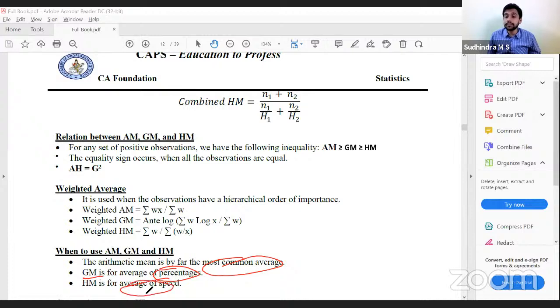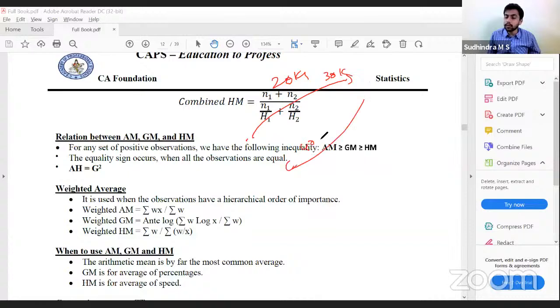We had solved one problem, MTP problem, if you remember. Average of speed for just 20 kilometer distance, for going 30 kilometers per hour, coming 40 kilometers per hour. What would be the average? We had calculated that harmonic mean. So in case of speed, average of speed, we go with harmonic mean. Any ratio, percentages, etc., we go with geometric mean. Else, commonly used is arithmetic mean.